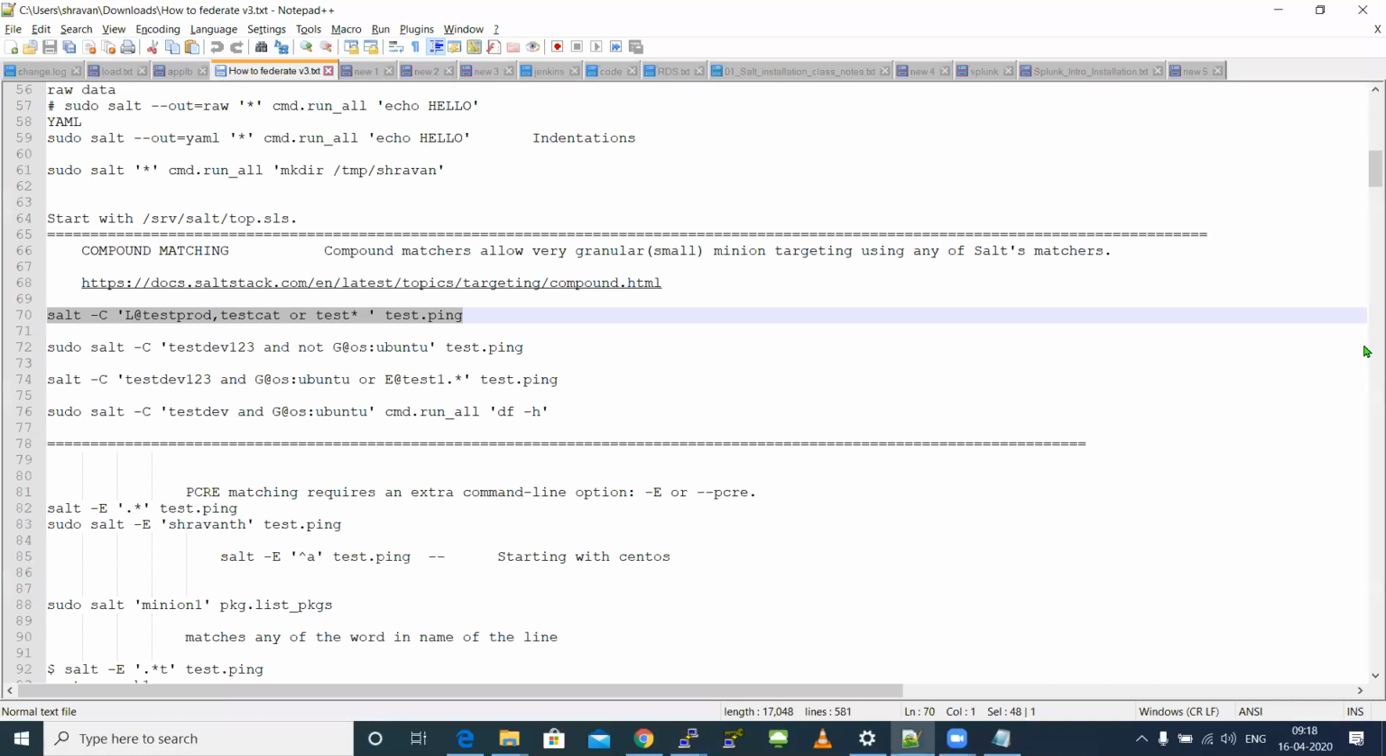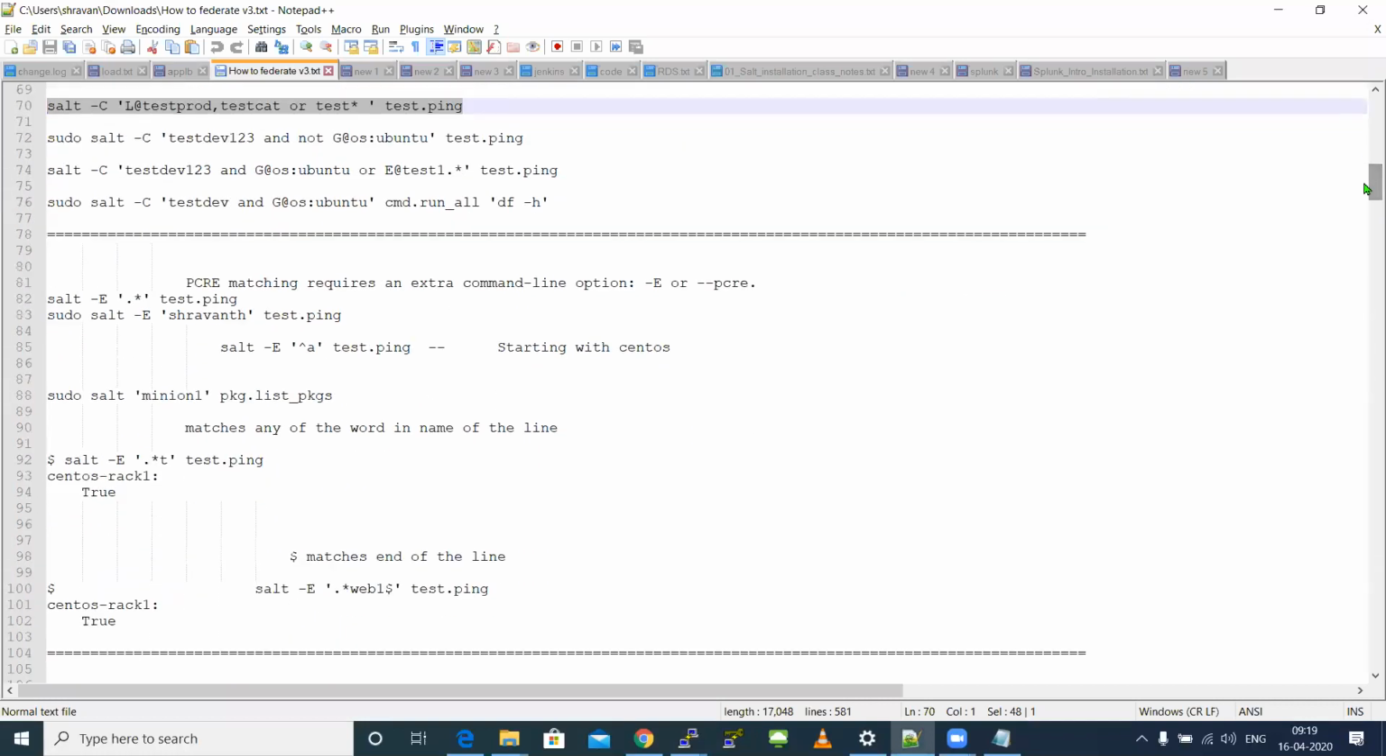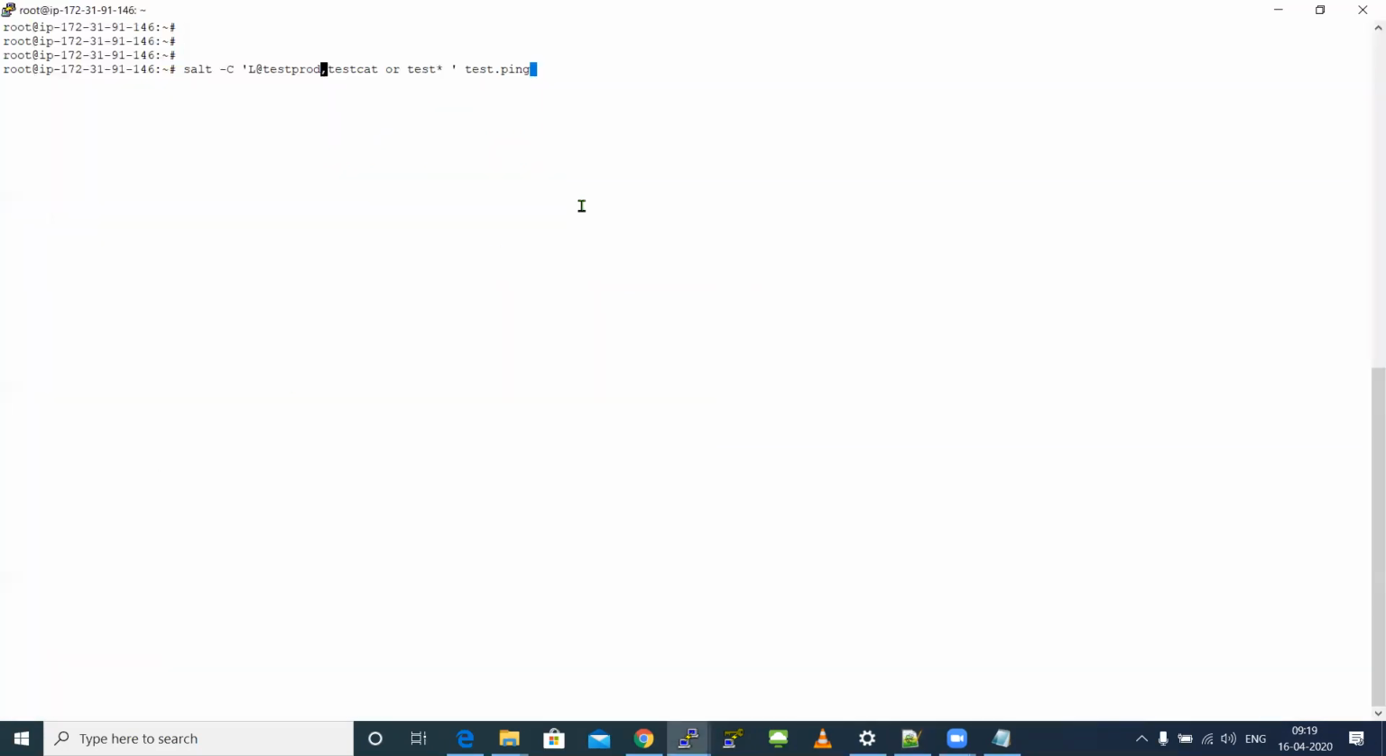And after that, we saw something called PCRE, which is nothing but even if you know only the first letter, last letter or end letter of the minion, you can still target and pass your function to that specific minion accordingly. So these are the things in short that I just covered from what we saw in our last few classes. Just a recap for you.